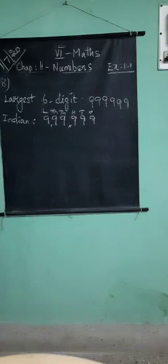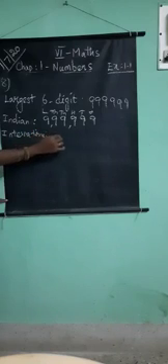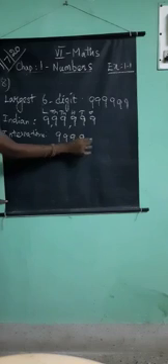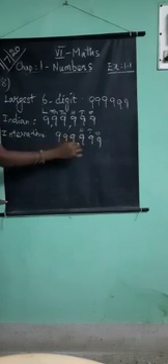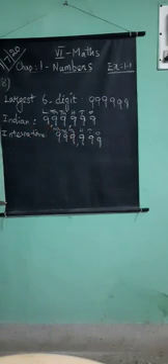This is the largest 6-digit number in the Indian system. International system: same number, 999,999. Ones, tens, hundreds, comma, 1,000, 10,000, 100,000. How to read the number?